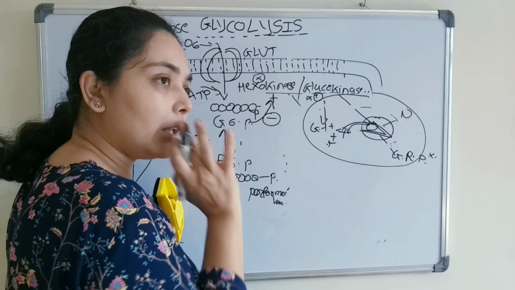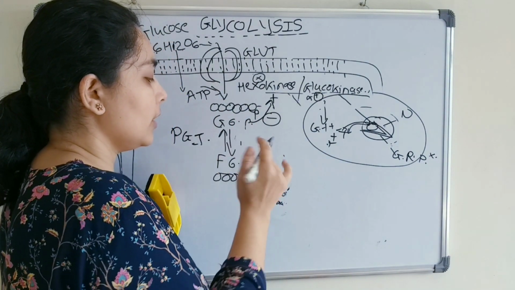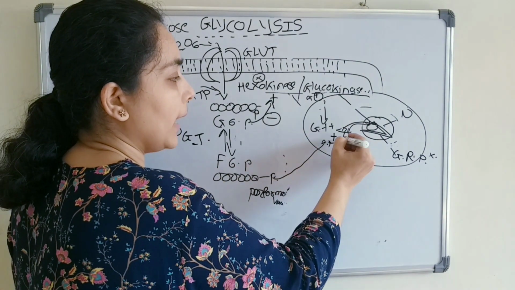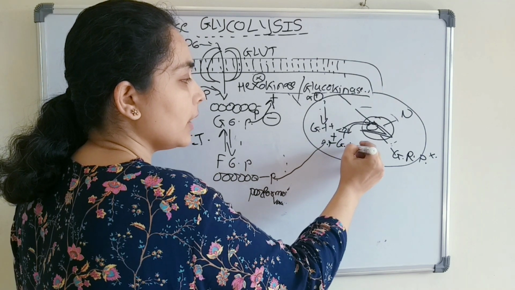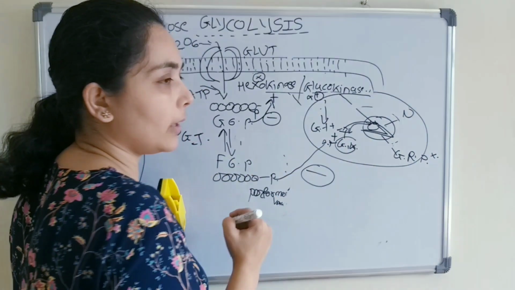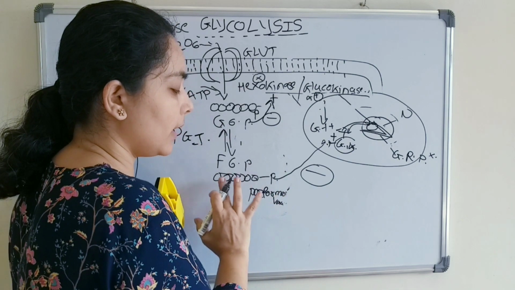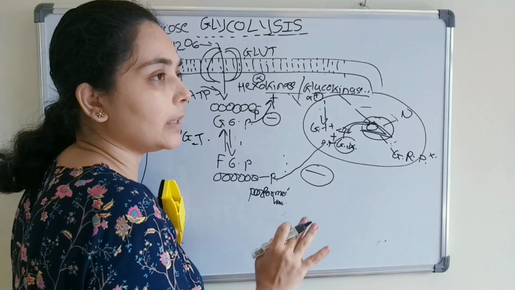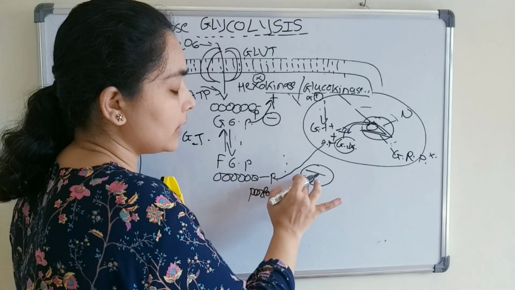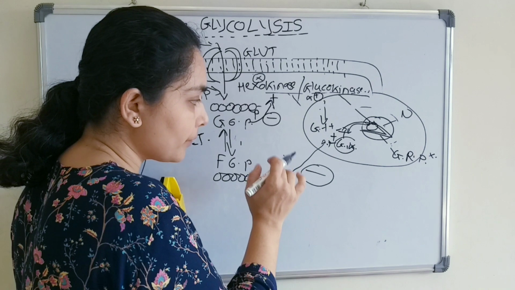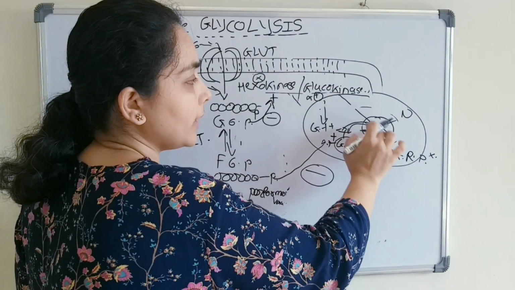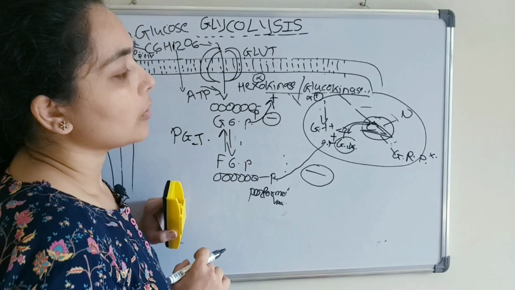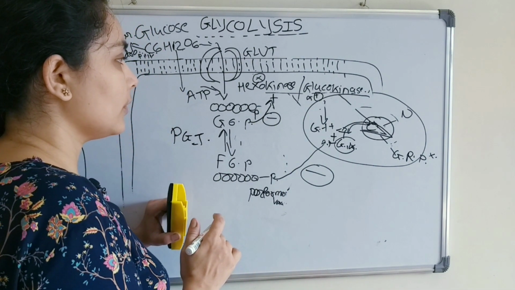And when enough phosphorylation is done, this fructose 6-phosphate will bind with the glucokinase and act as a negative regulator. That means the cell has enough fructose 6-phosphate and will not need glycolysis further. So this is the negative regulator, and it will give the signal so that glucokinase will again go back into the nucleus and bind with the glucokinase regulator protein, right.